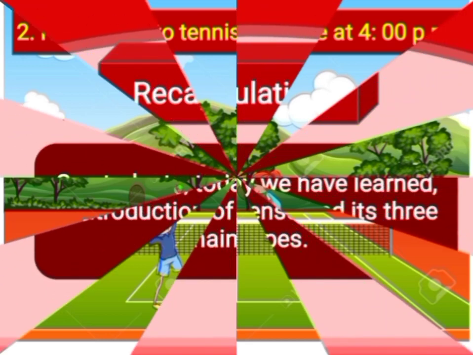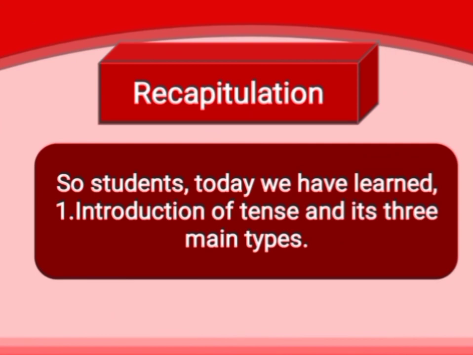So in this way, my dear students, we have learned today the introduction of tense and its three main types. What are its three main types? Present tense, past tense and future tense. What is the meaning of present tense? Present tense shows actions which happen now.